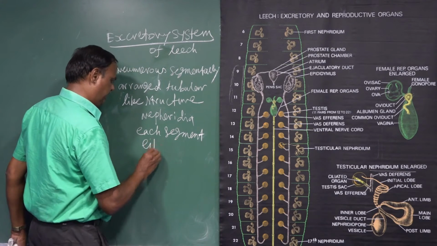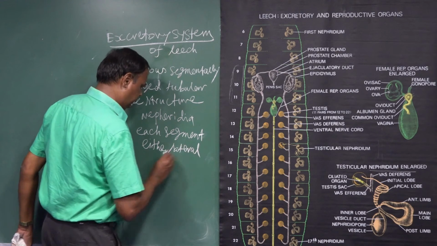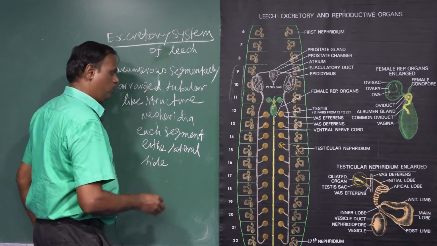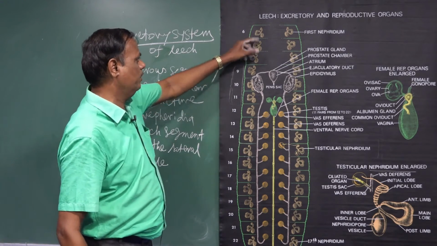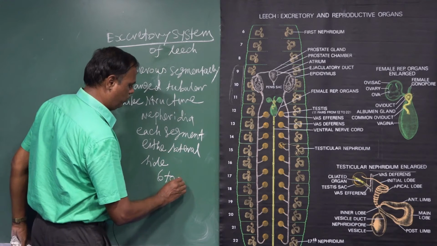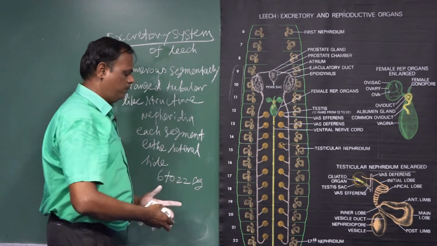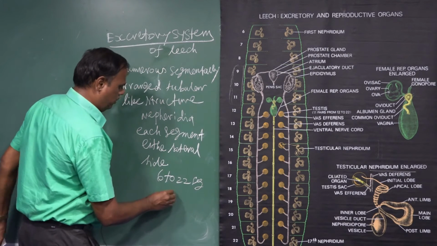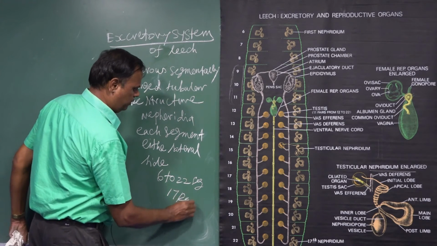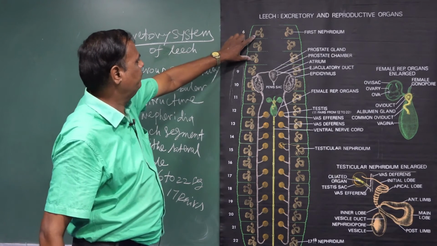On either lateral side of each segment, a tubular-like structure that is called nephridia is located. It is starting from the 6th segment up to the 22nd segment. There are totally 17 pairs of nephridia present.